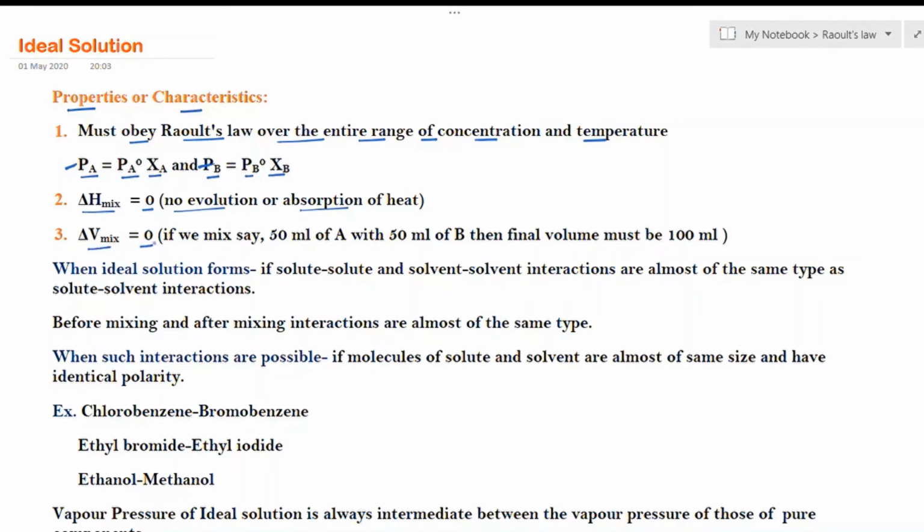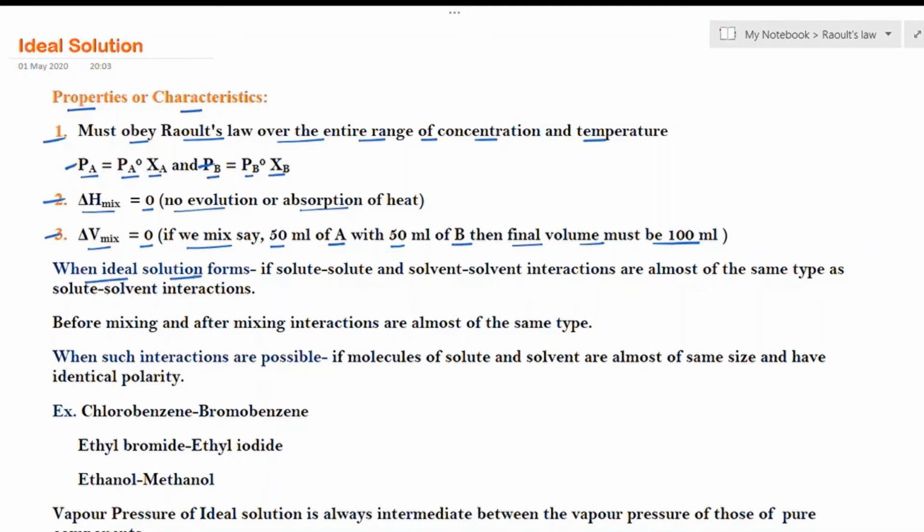The third condition is delta V mix is equal to 0. So volume of mixing should be 0 in case of an ideal solution. Let's say one example. If we mix 50 ml of A, that is solvent, with 50 ml of B, the solute, then the final volume must be 100 ml. So 50 plus 50 we must get 100, or 100 plus 100 we must get 200. If such a condition is there, then the solution is an ideal solution. So these three are the properties or the characteristics of an ideal solution.